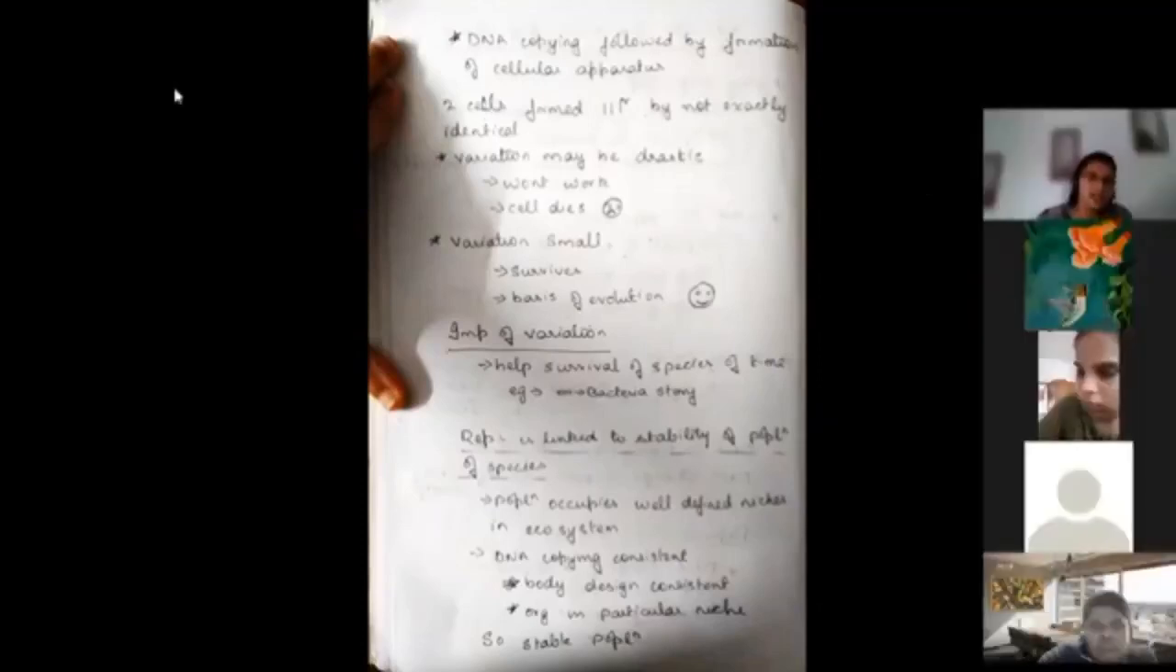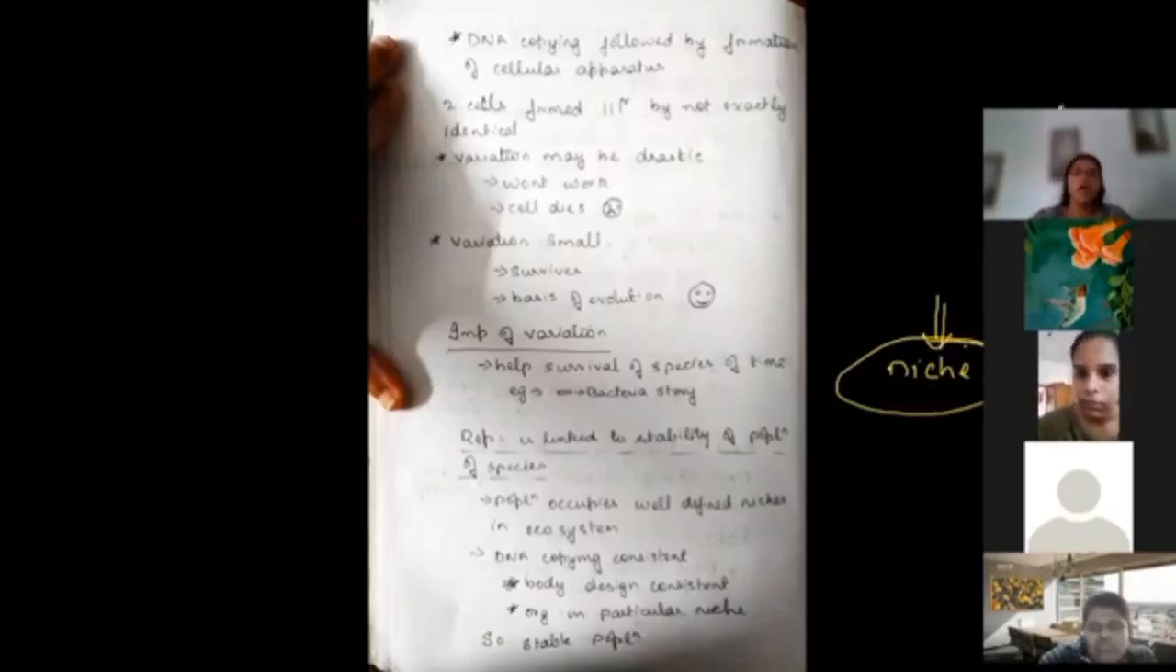Okay, now coming to the inheritance. Okay, so we discussed the variation part. We told that variation is very important. Now reproduction is linked to the stability of the population of the species. What does it mean? See, any kind of population, human beings, say for example, bacteria, in an ecosystem, has a particular well-defined place. Okay, like in what climate they are going to survive, what kind of food they are taking, everything together is known as the niche. Okay, N-I-C-H-E. So every organism occupies a special position in the ecosystem.